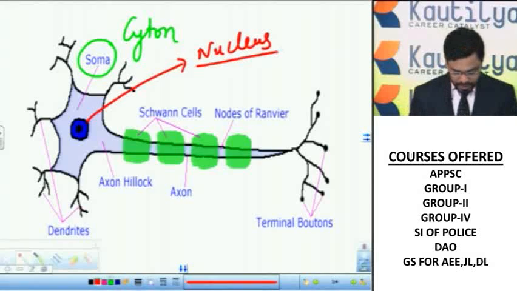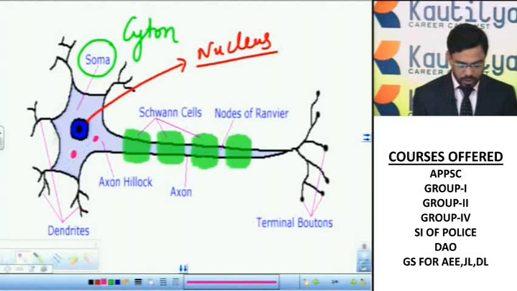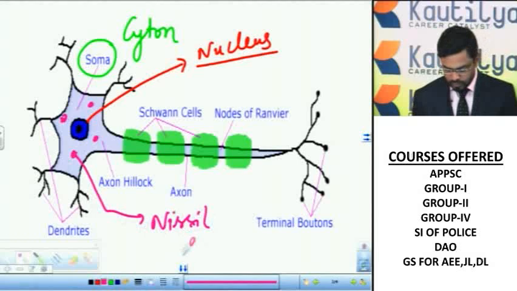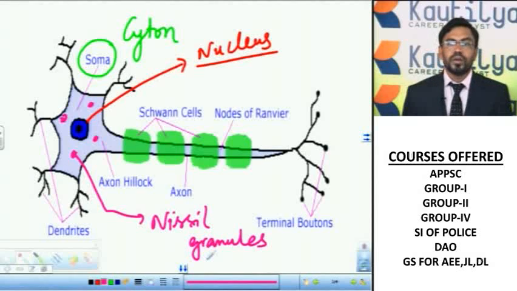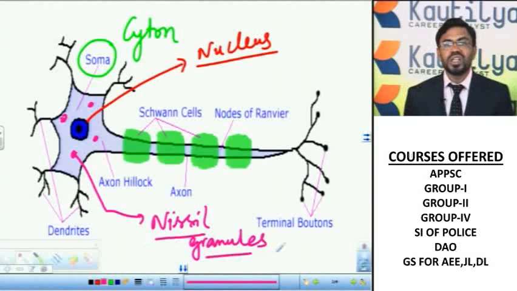Inside the cytoplasm of the cyton, small granules are present. These are called Nissl granules because they were discovered by F. Nissl, and they are the site of protein synthesis.